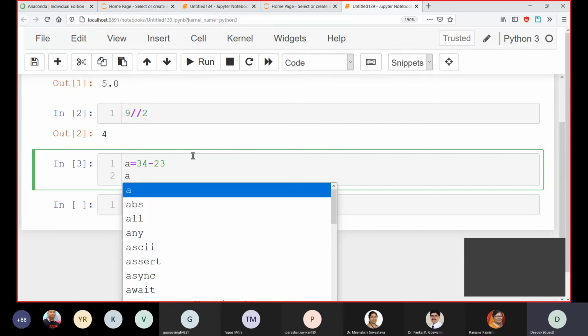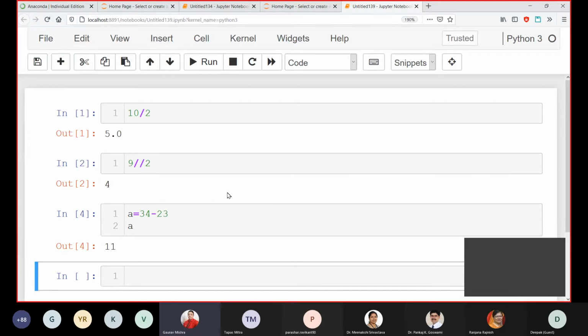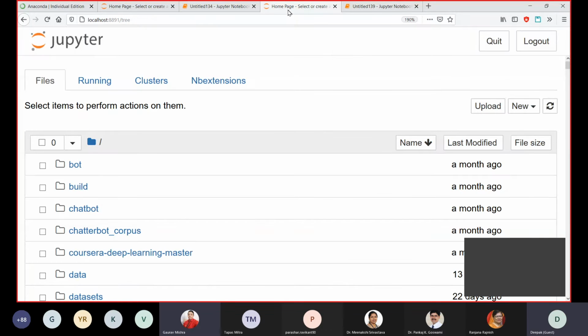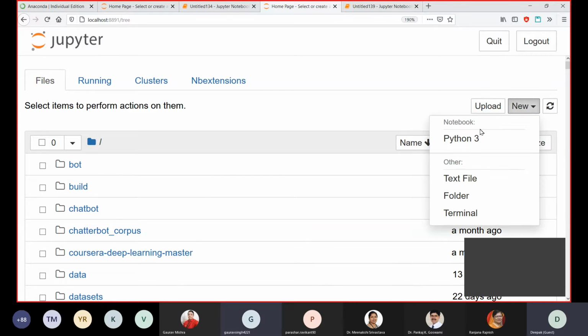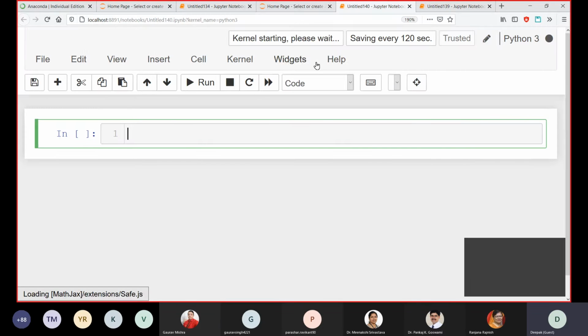Excuse me, sir, can you repeat the last 1 minute? How to get this window? From here, you can see this new button in the right corner. Is it visible to you? Yes, sir. In that drop down, you can see Python 3. You need to click that Python 3 and it will open like this.